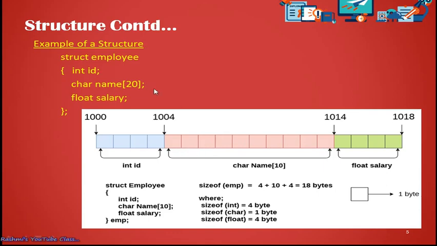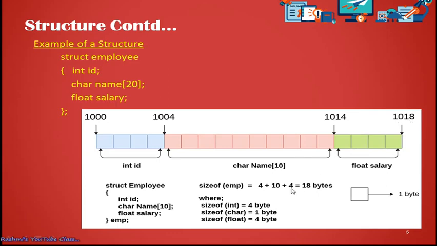By mistake I said 20 here, it has to be 10. Thereafter, float salary. Salary is a float data type and float occupies 4 bytes of memory. Each block is 1 byte. So this will be from 1014 till 1018.